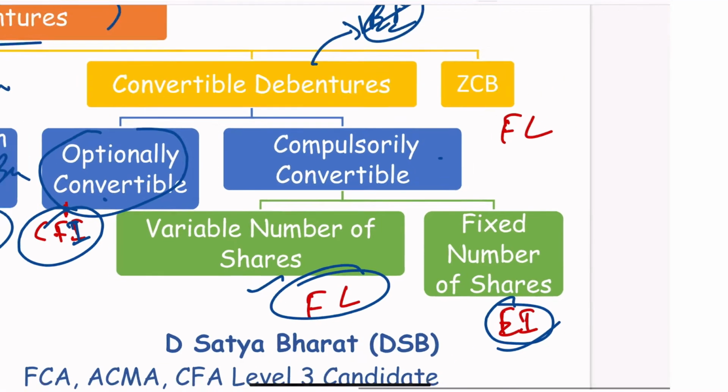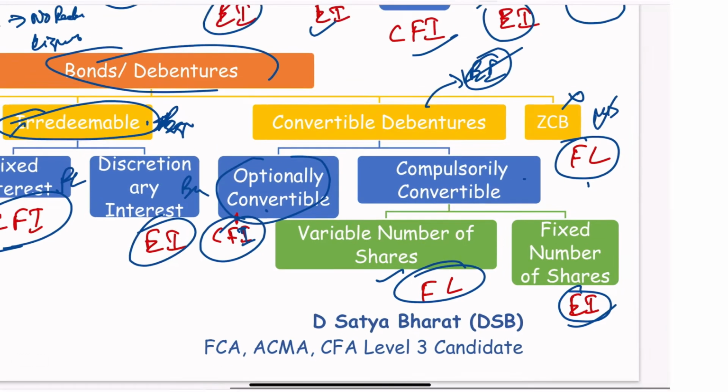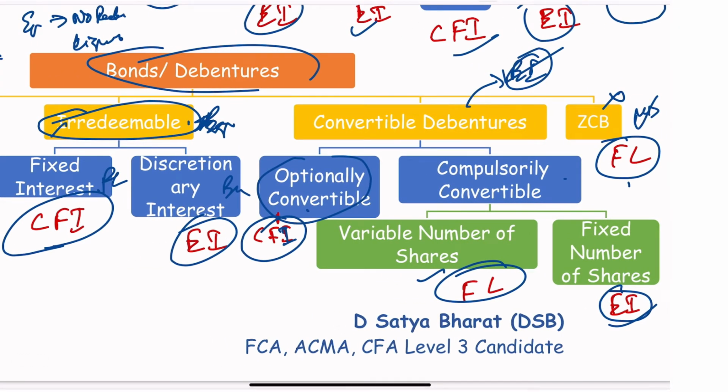Okay. And zero coupon bonds. Zero coupon bonds are issued at the beginning, at the issue time, and any payment, including interest, everything will be paid on the maturity date. It's a redeemable one, so obviously it is a financial liability. There is no equity feature at all in a ZCB, zero coupon bond. We will talk about zero coupon bonds a little later.